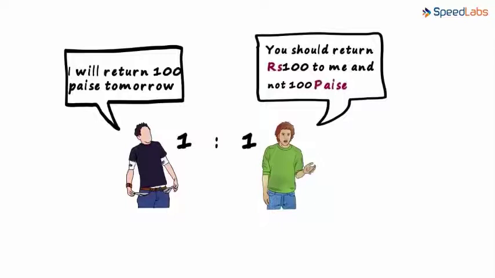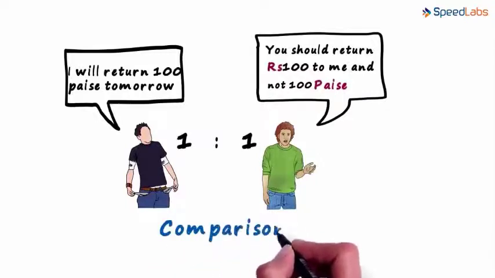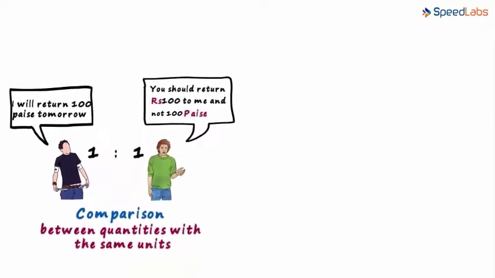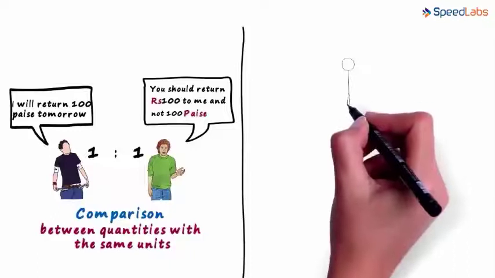So ratio is a comparison, yes, but between quantities with the same units. The ratio in this case is not 1 to 1. Now your basics of ratios are clear. But wait, there's a little more to it.